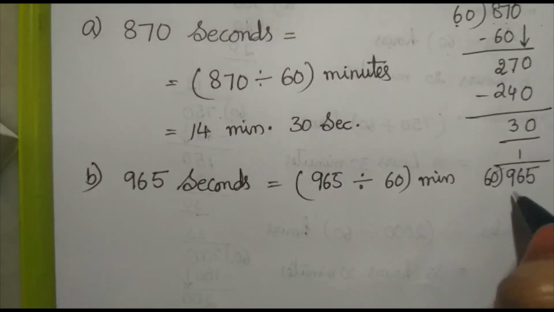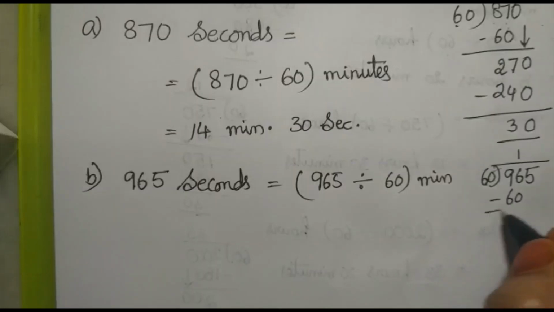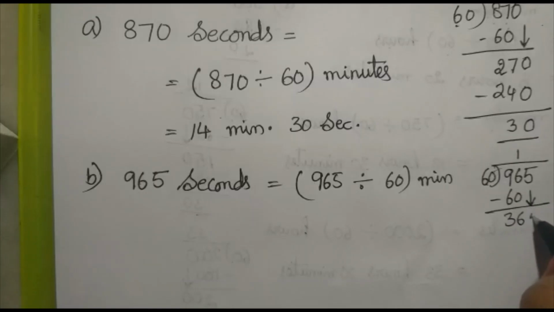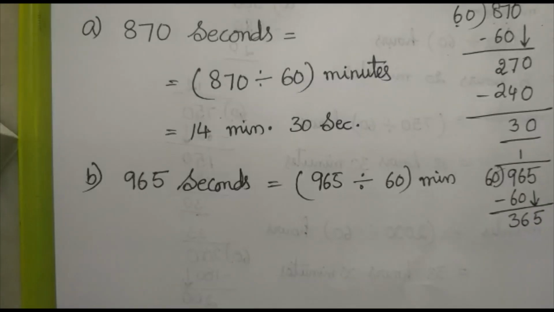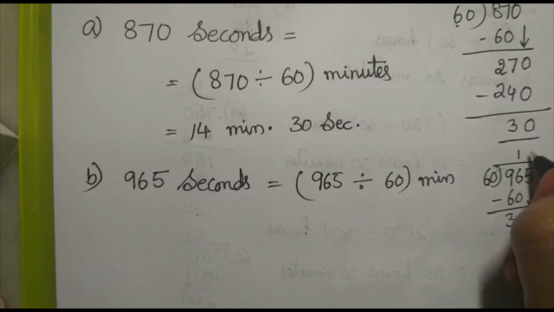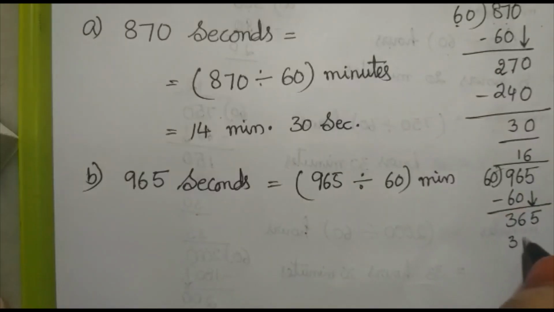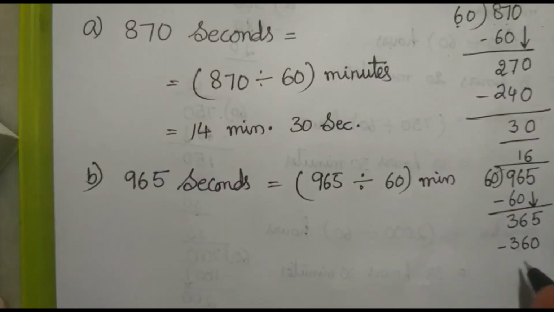Now 6 ones are 60. 6 minus 0 is 6. 9 minus 6, 3. Now 5 will come down, right? How many times, children? What is the nearest number of 365 in the 60 table? Yes, very good. 6 sixes, 360. Right. Now 5 minus 0, how much? 5. 6 minus 6, 0. 3 minus 3, 0. No need to write, children.